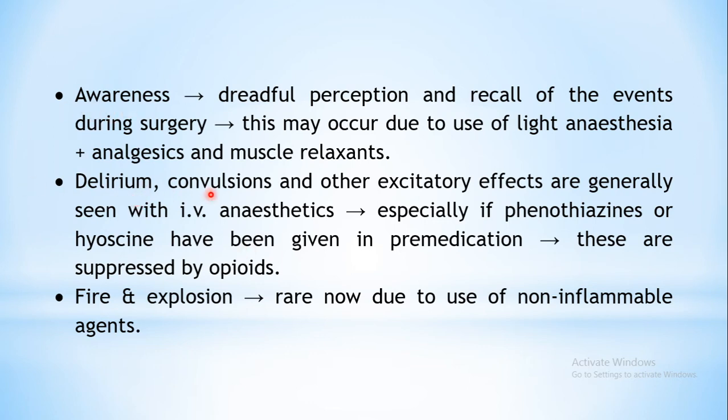Apart from that, delirium and convulsions may be produced. Again, other types of excitatory effects may also be seen, especially with the IV anesthetics. And these are specially seen when phenothiazines or hyoscine, which are actually pre-anesthetic medication, are used. We'll see what the purpose is, why they are given as pre-anesthetic medication. So especially these side effects are seen when phenothiazine or hyoscine are given as pre-anesthetic medication. Now, how to overcome this? This can be overcome by combining with an opioid analgesic.